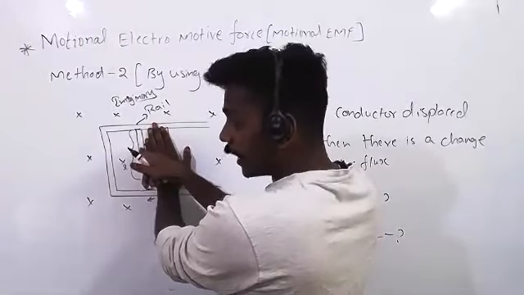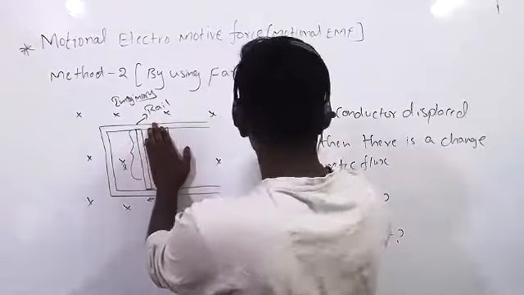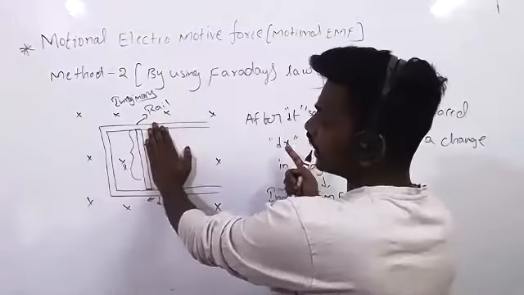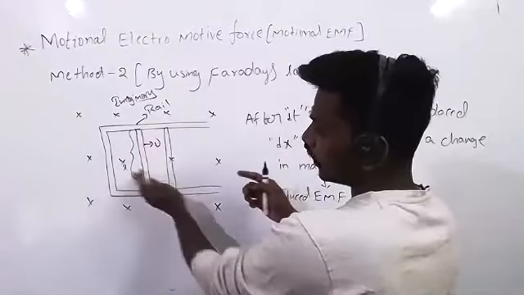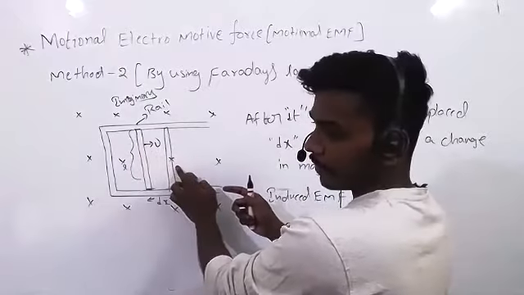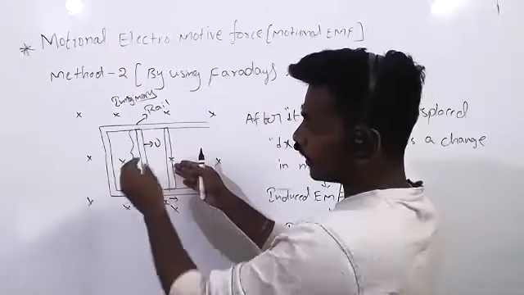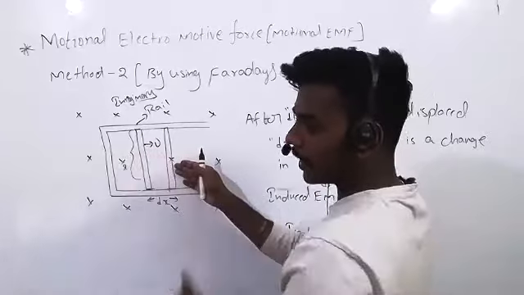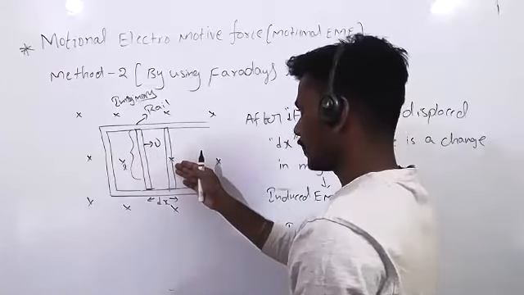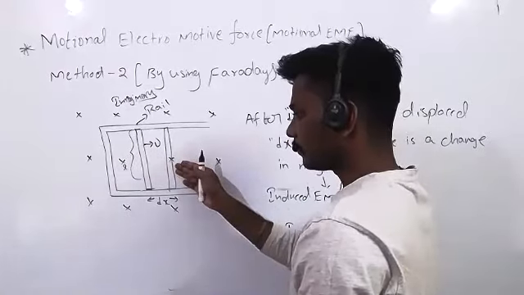This conductor moved after small dt seconds. This conductor is displaced dx. Now, this conductor reached here. Now, magnetic lines of force passing inside will increase or decrease? Increase, sir.